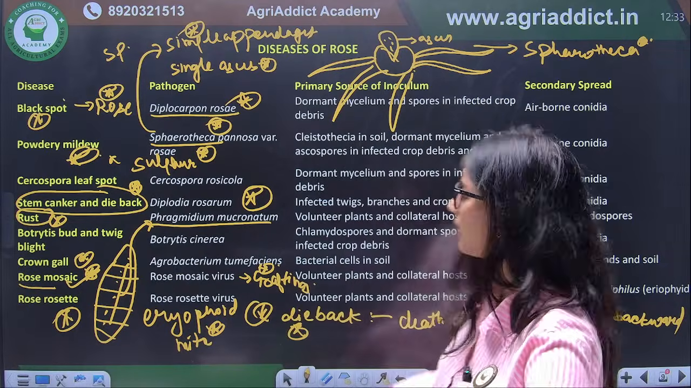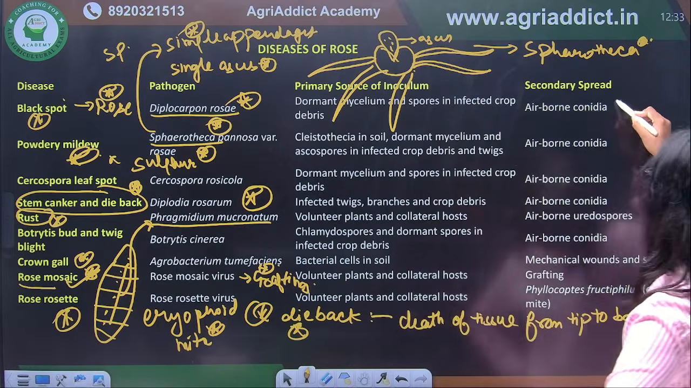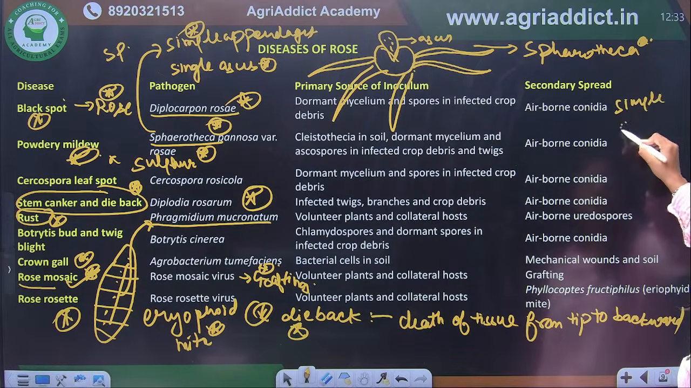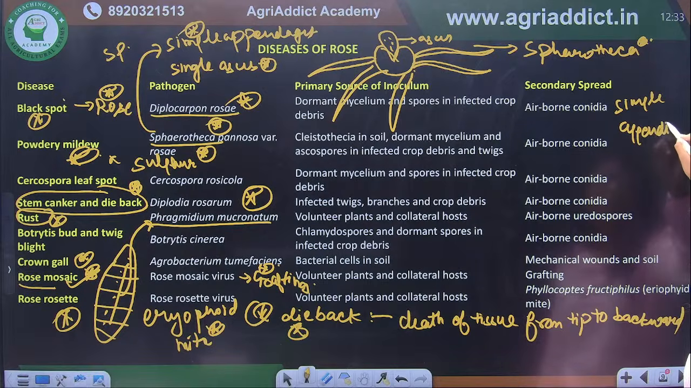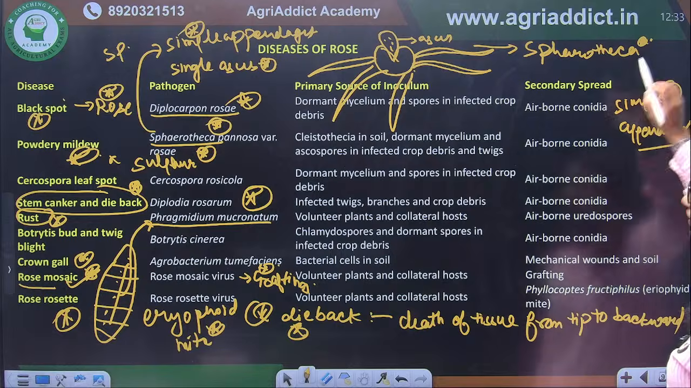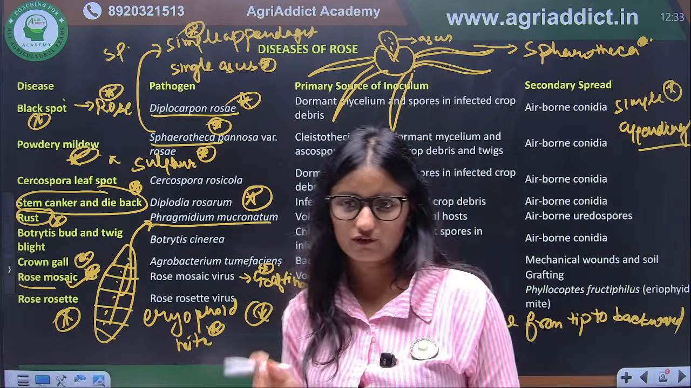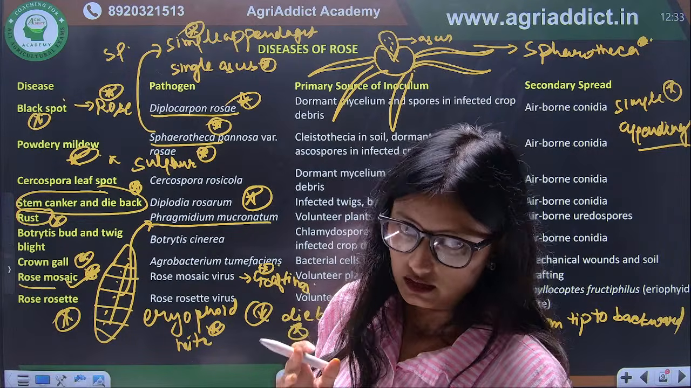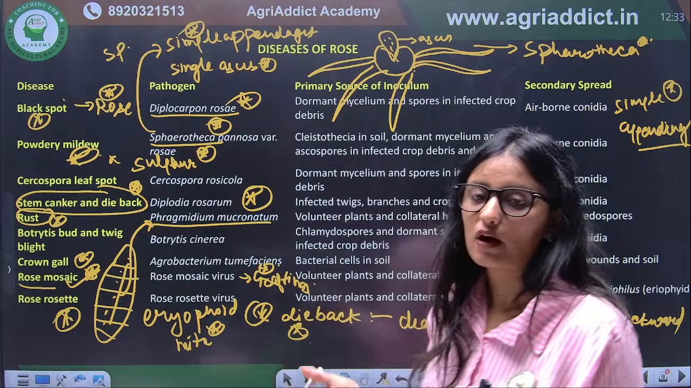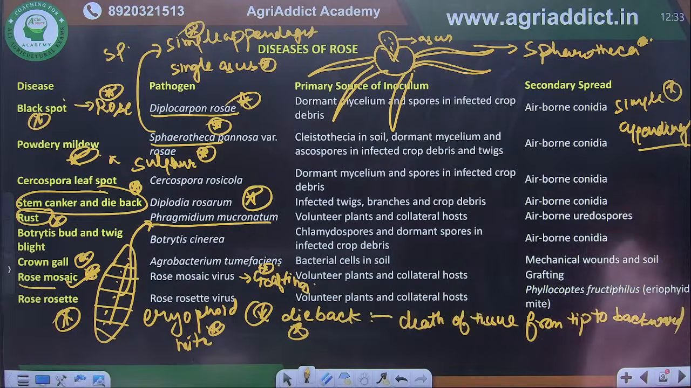Okay, if we talk about oidium powdery mildew, it is also having the simple appendages. If you are asking the appendages of the mango powdery mildew, it will be simple. Correct?